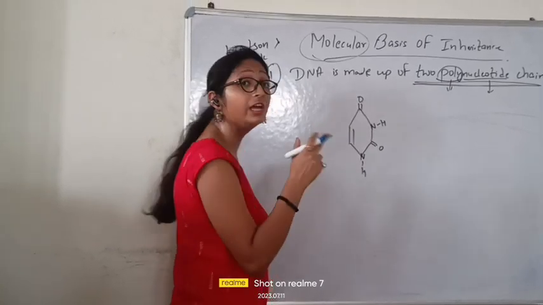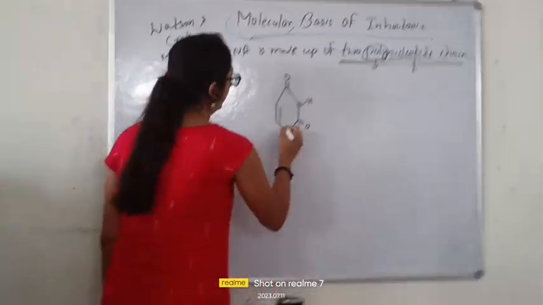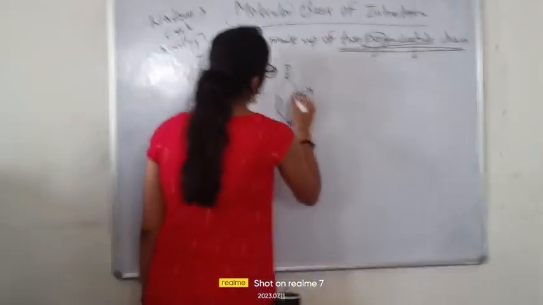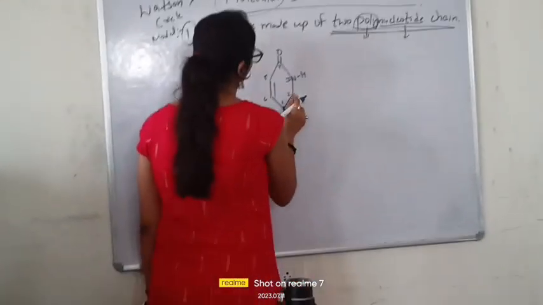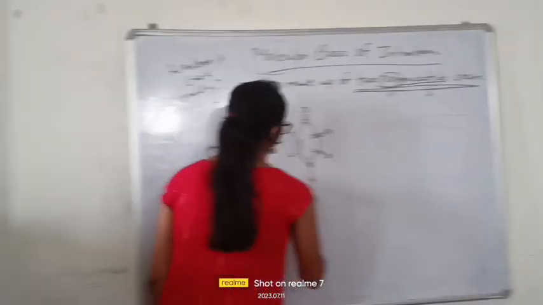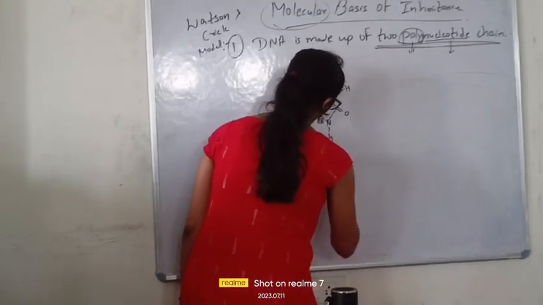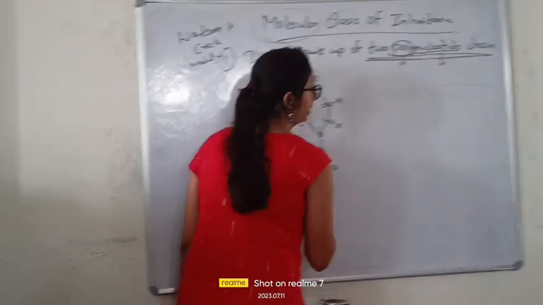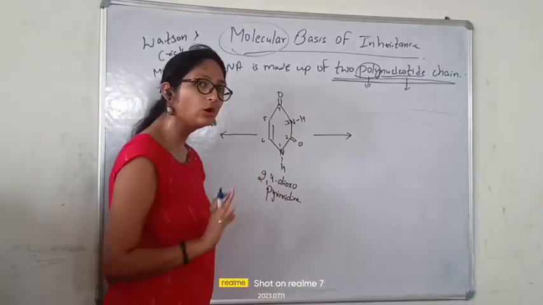Now see, where is the oxo group present? If we number the ring like this, 1, 2, 3, 4, 5, 6, at the second and the fourth position you are getting the ketonic group. Its name will be simply 2,4-dioxo. It is a pyrimidine, that is the 2,4-dioxo pyrimidine.